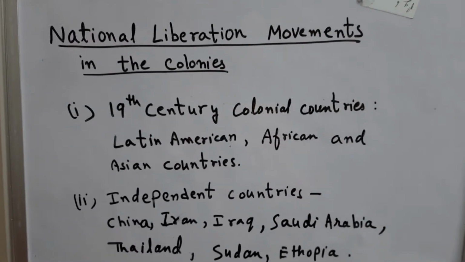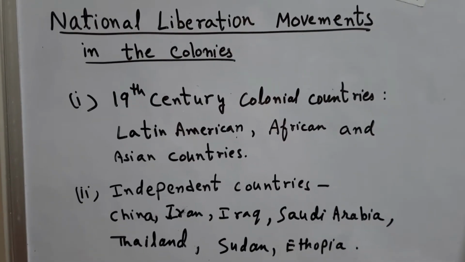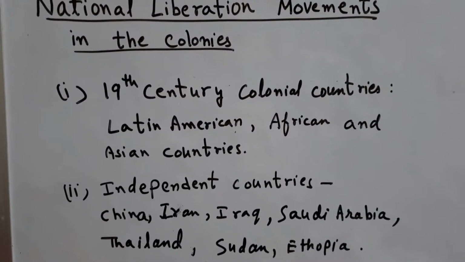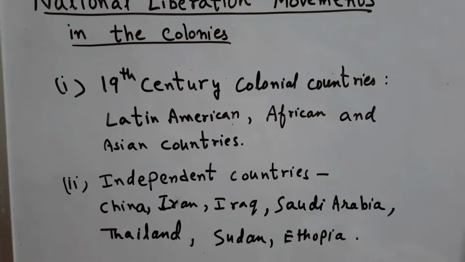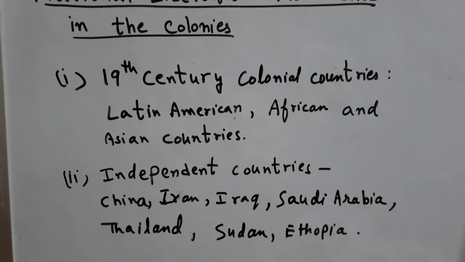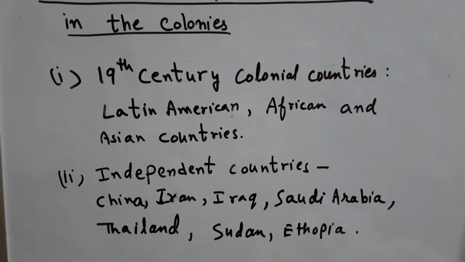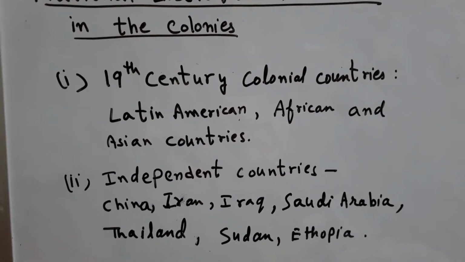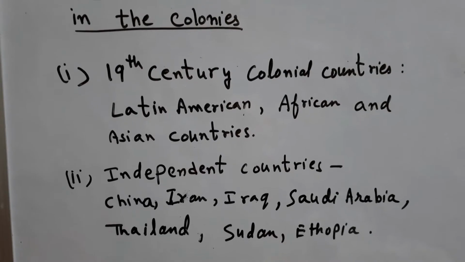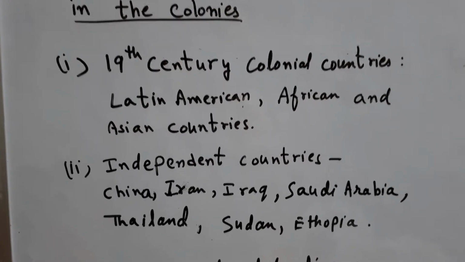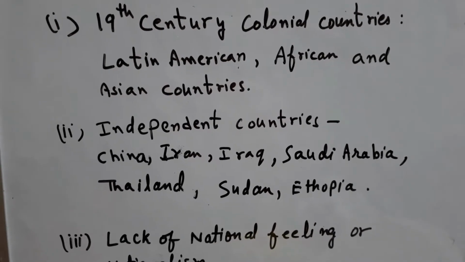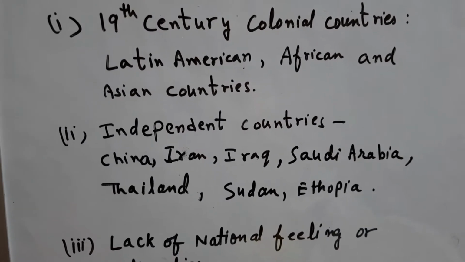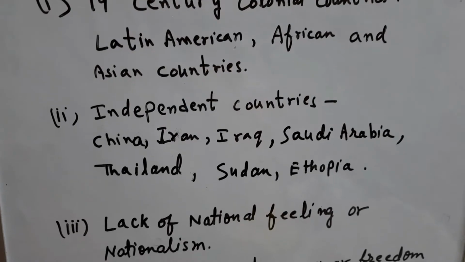Now students, look at the board. I have summed up these themes into points. That is the first point I have written. During the 19th century, colonial countries were in Latin America, in the Africa continent and in the Asia continent. The small countries were controlled by the European colonial powers. Now there are some independent countries also like China, Iran, Iraq, Saudi Arabia, Thailand, Sudan, Ethiopia.